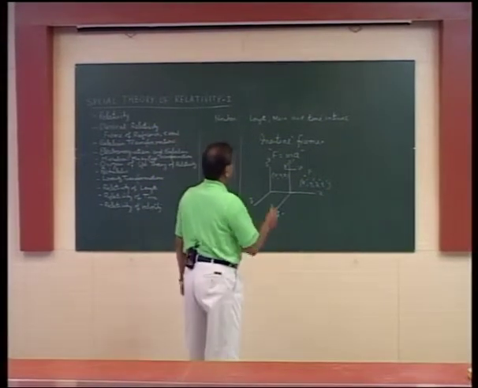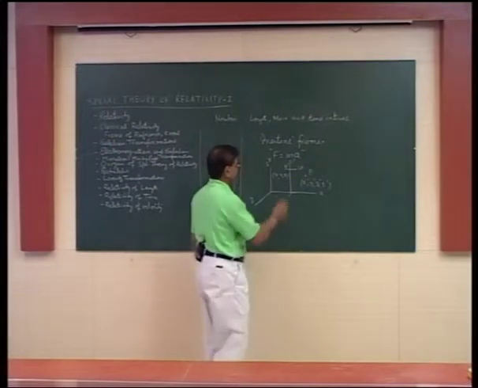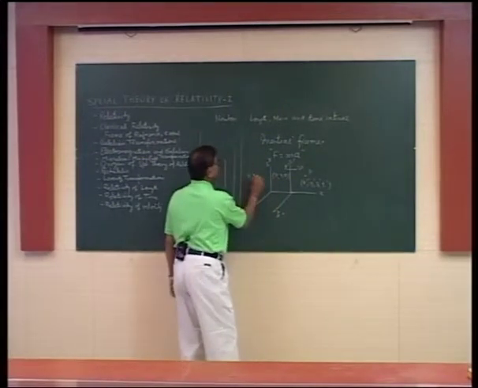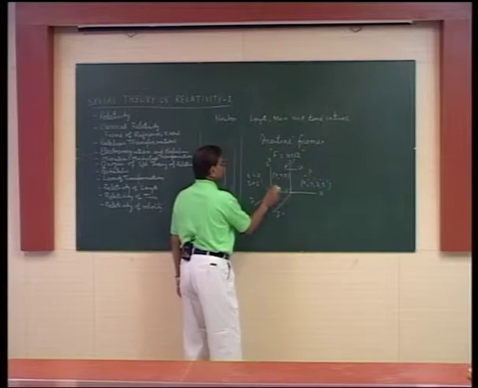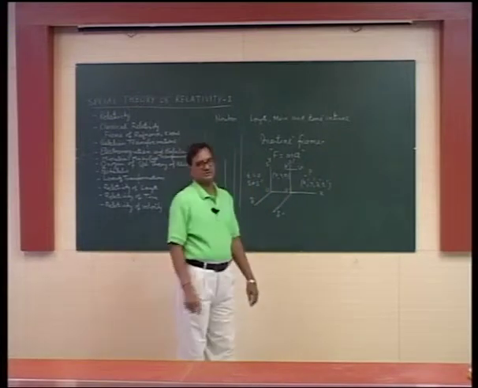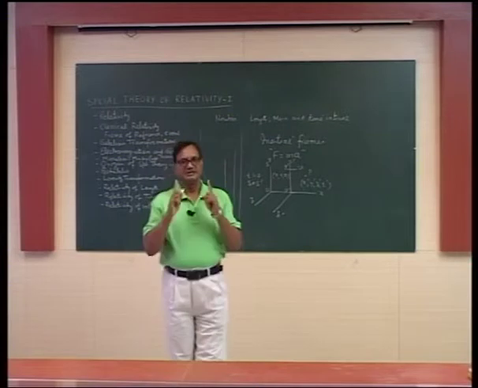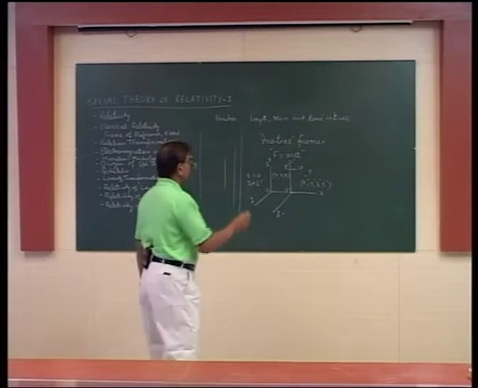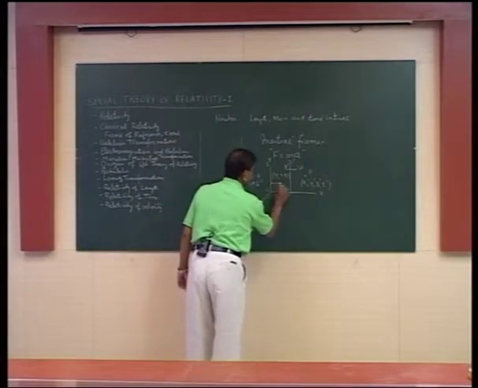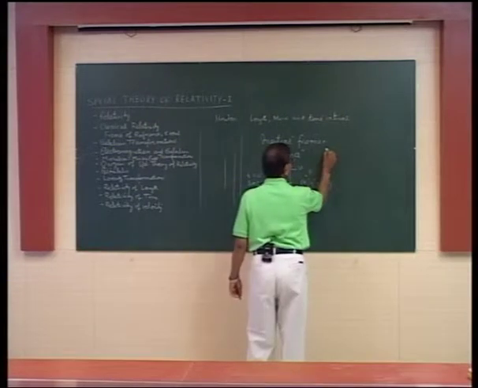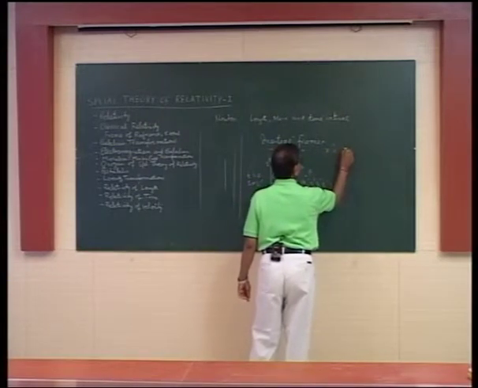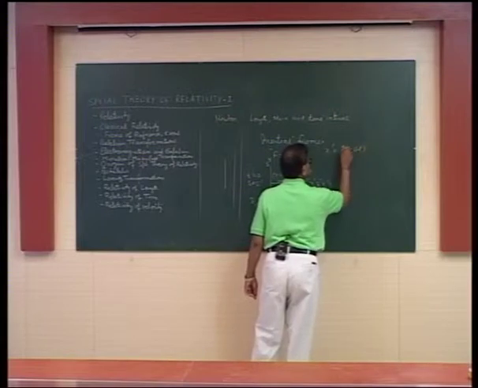According to classical relativity or Galilean transformations, suppose at t equal to 0, both the frames were coincident at say O. That means O dash was at O at t equal to 0. Therefore, in time t, S dash has moved a distance Vt, and therefore we can write x dash as simply x minus Vt.